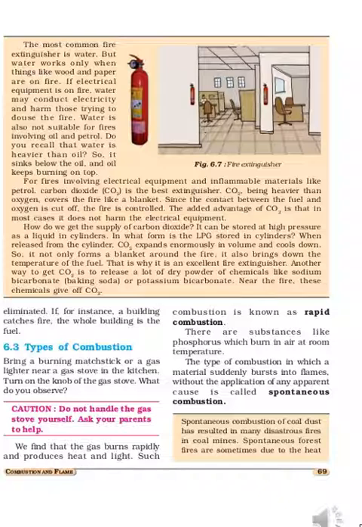Now, the third type is explosion: bomb blast, firecrackers. All these are explosions. We generally have fireworks on festival days. Diwali time, all are very eager to burst crackers. When a cracker is ignited, a sudden reaction takes place with the evolution of heat, light, and sound. When we are using the crackers, sound pollution takes place, and air pollution also takes place.